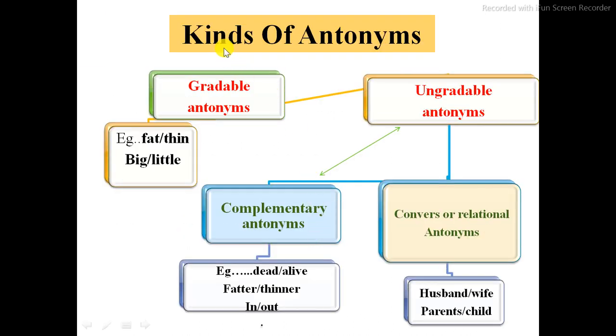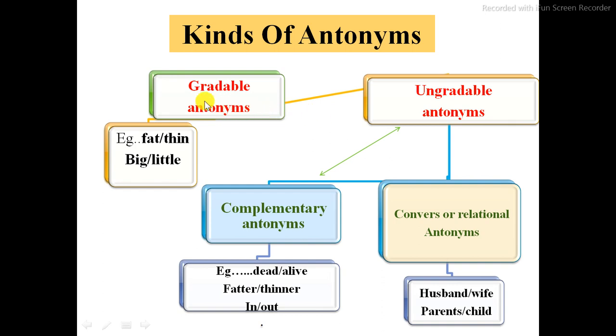Then there are different kinds given for antonymy. Here is the slide, and on that slide the kinds of antonyms are given. There are two types of antonyms: gradable antonyms and ungradable antonyms.